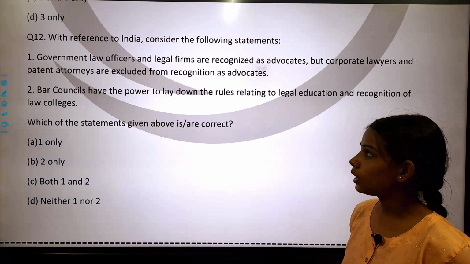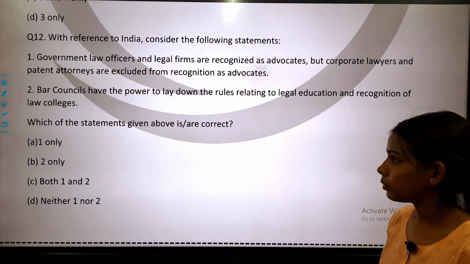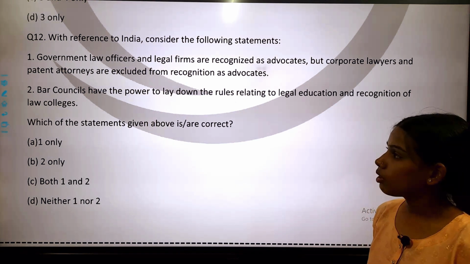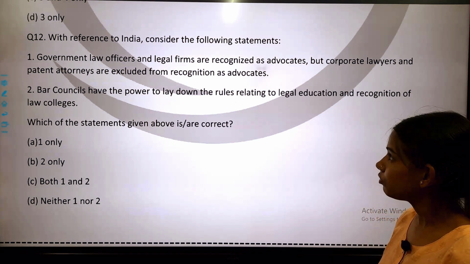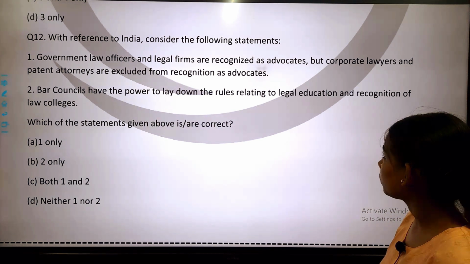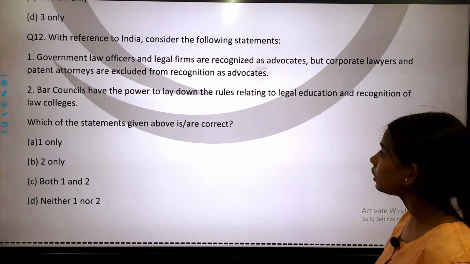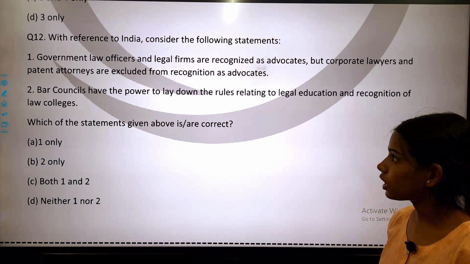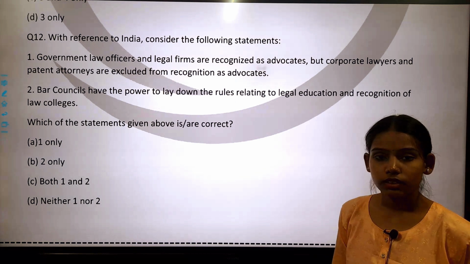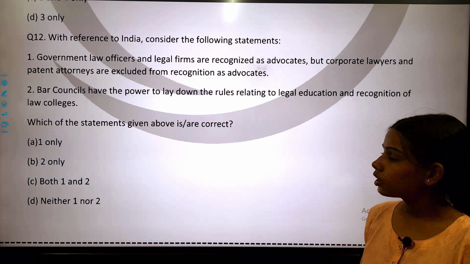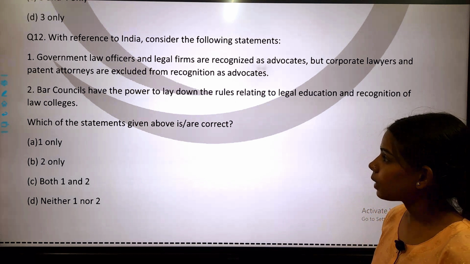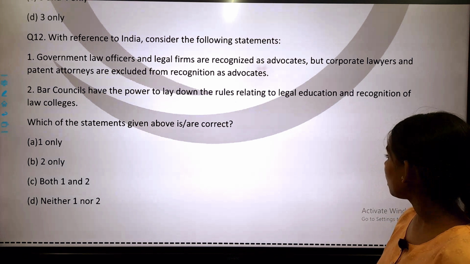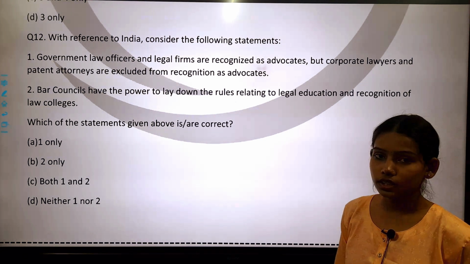With reference to India, consider the following statements. Statement 1 is, government law officers and legal firms are recognized as advocates, but corporate lawyers and patent attorneys are excluded from recognition as advocates. And number 2 is, bar councils have the power to lay down the rules relating to legal education and recognition of law colleges.